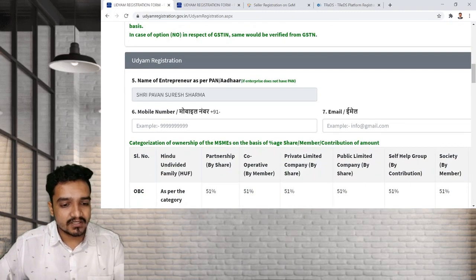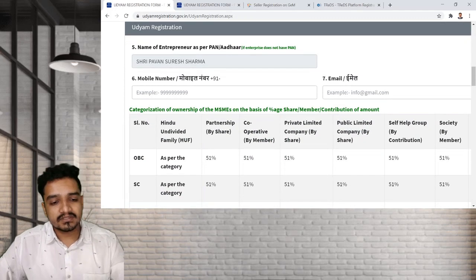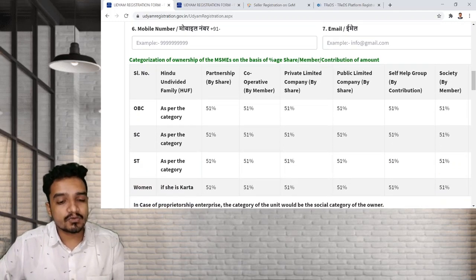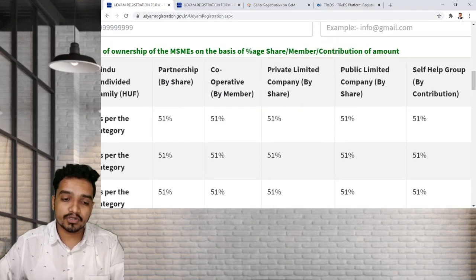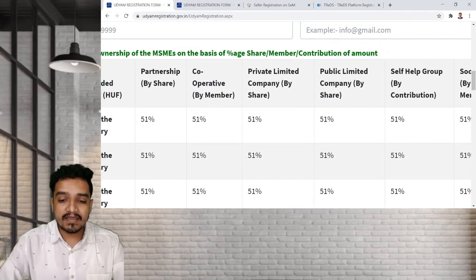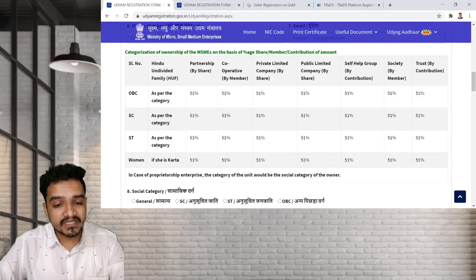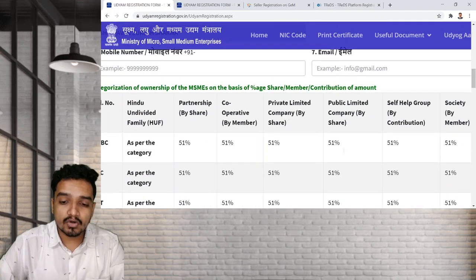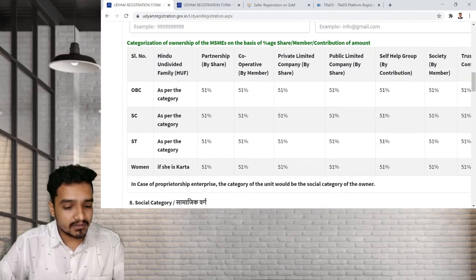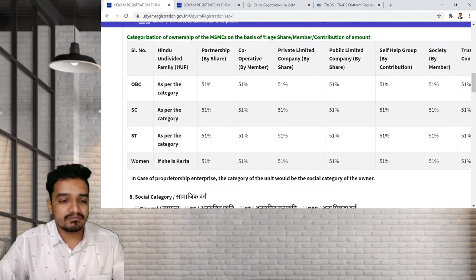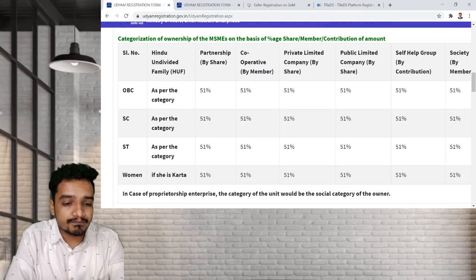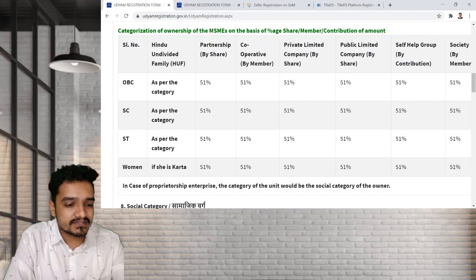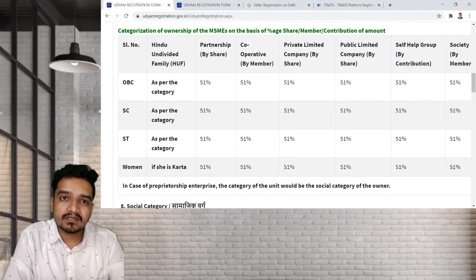So once you select this, then name of the enterprise, the name of the entrepreneurs, then mobile number, then email ID, then categorization of ownership of the MSME on the basis of, it is most important, this tab was not there earlier in Udyog, now it is updated in Udyam. So what they are asking: what is the percentage of share, member or contribution of the amount? In case of proprietor or HUF, it is not relevant, but it is mostly relevant in other cases. Let's say in case of partnership, for example 3 partners are there, but 2 belong to, let's say, the OBC category. So 2 divided by 3, it's more than 51%.